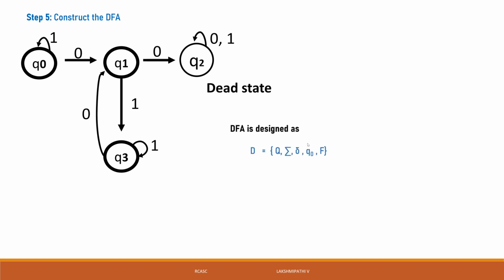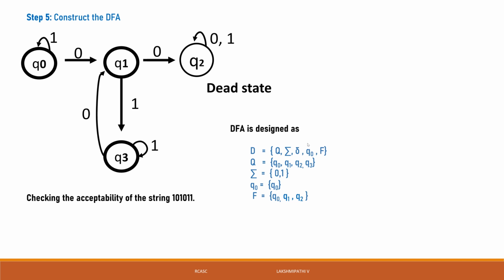A DFA is defined as D is equal to (Q, Sigma, delta, Q naught, F), where Q is the set of states. What are the states here? Q0, Q1, Q2, Q3. Sigma is the input symbols 0, 1. Then the starting state is Q0. Then the final states are Q0, Q1, Q3. Then we can go for the transition table.